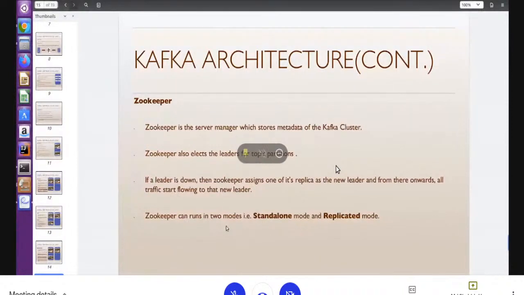This Zookeeper can run in 2 modes, either standalone or replicated mode. Definitely in production, we run the Zookeeper in the replicated mode. It means we will have multiple Zookeeper instances, right? If the Zookeeper server is down, the whole system will not work, right? So Zookeeper is very important.